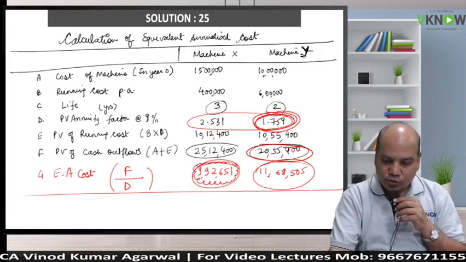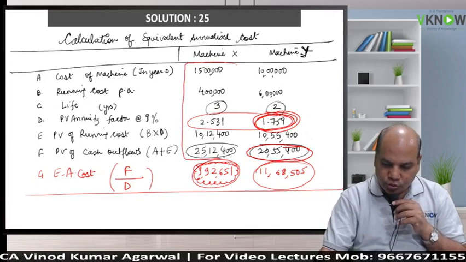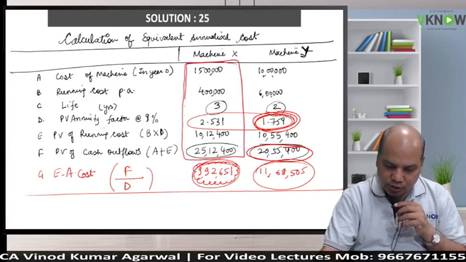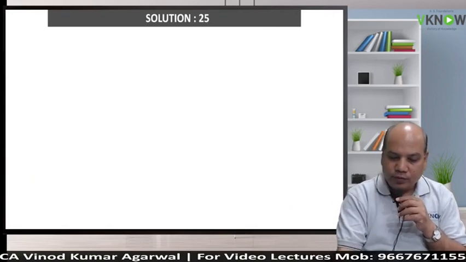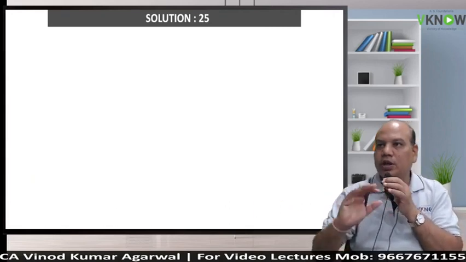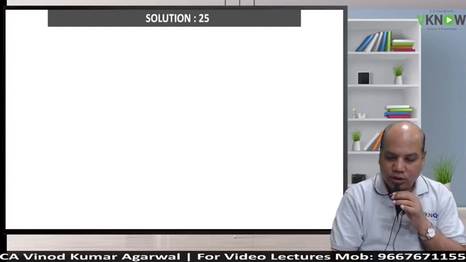Suppose you consider this cash flow. So you are getting 25,12,400 for using the asset for 3 years. Now, just forget everything. Suppose you incur 9,92,651.